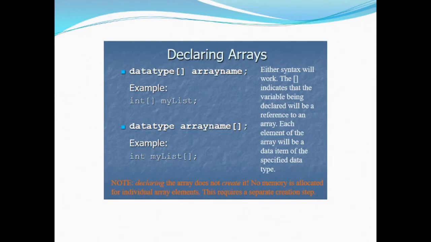Now there is another syntax which can be used while declaring an array, and it is the change of the placement of the square brackets after the data type and after the variable name. Like in our example, as we discussed now, the int and the square brackets and then the variable name, this is one of the syntaxes, and then we can also write int variable name and then the square brackets.